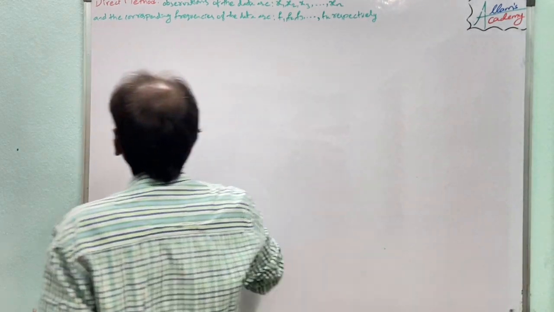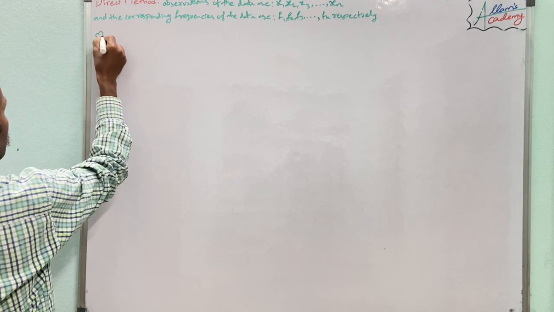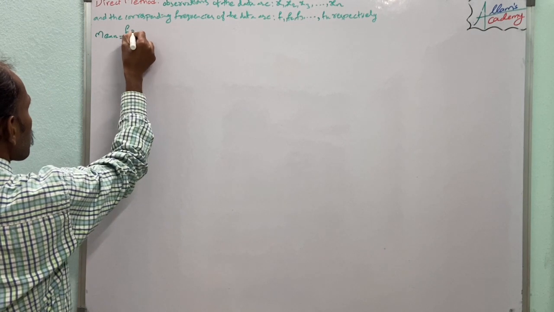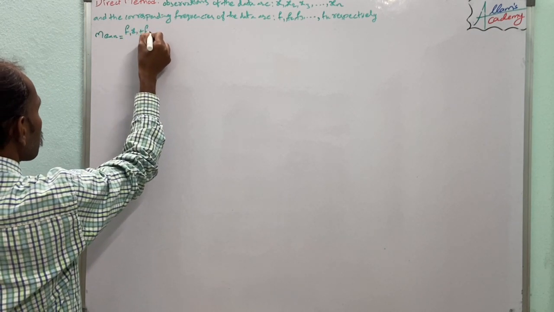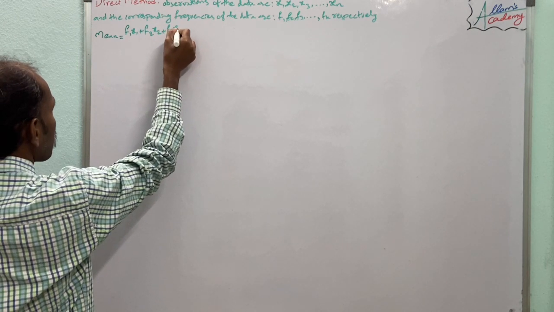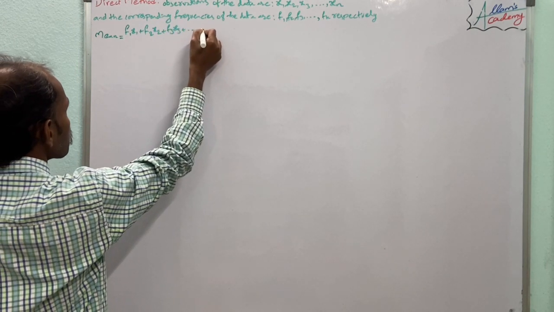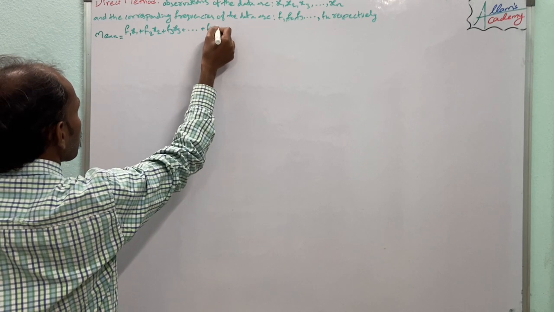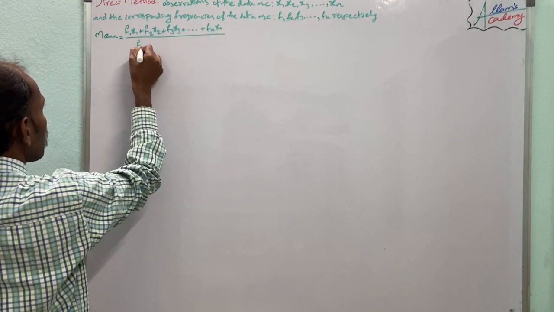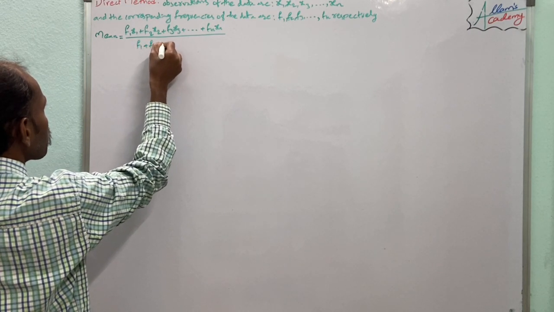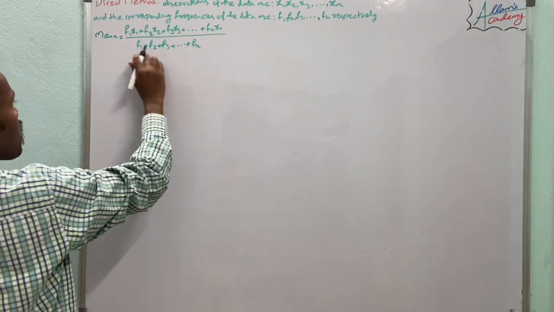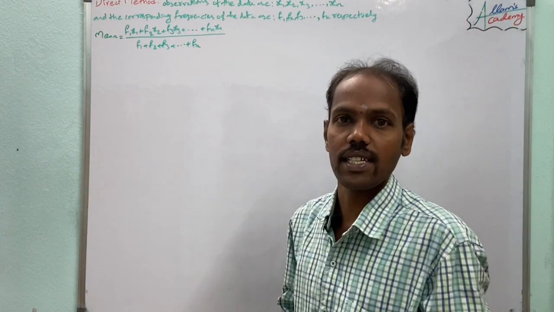Then the mean of the data is equal to the sum of the products f1x1, f2x2, f3x3 up to so on fnxn, divided by f1, f2, f3 up to so on fn, that means the sum of the frequencies.